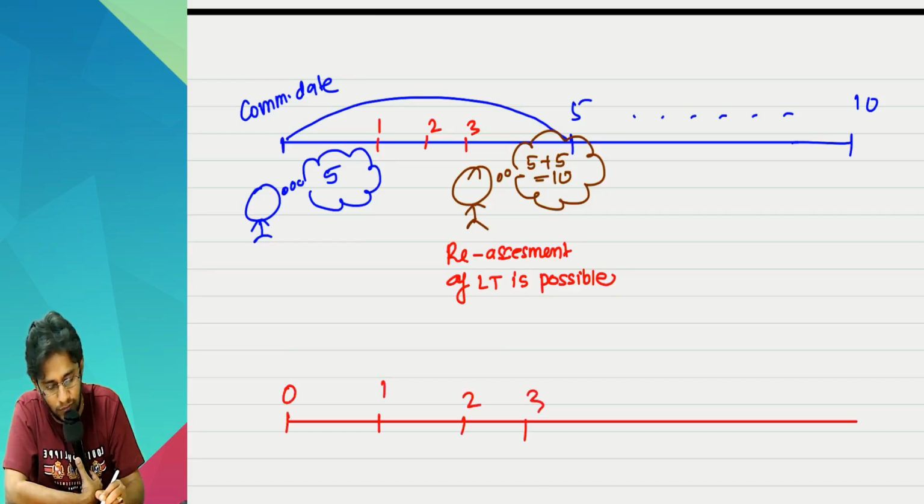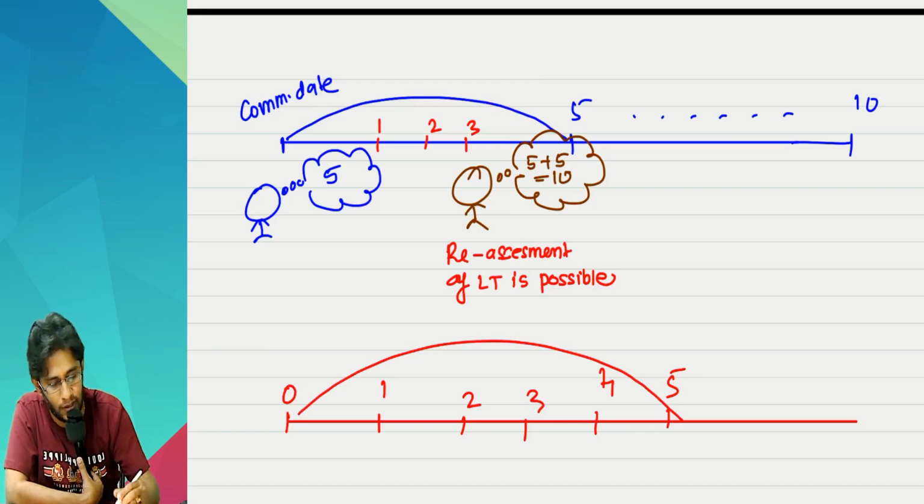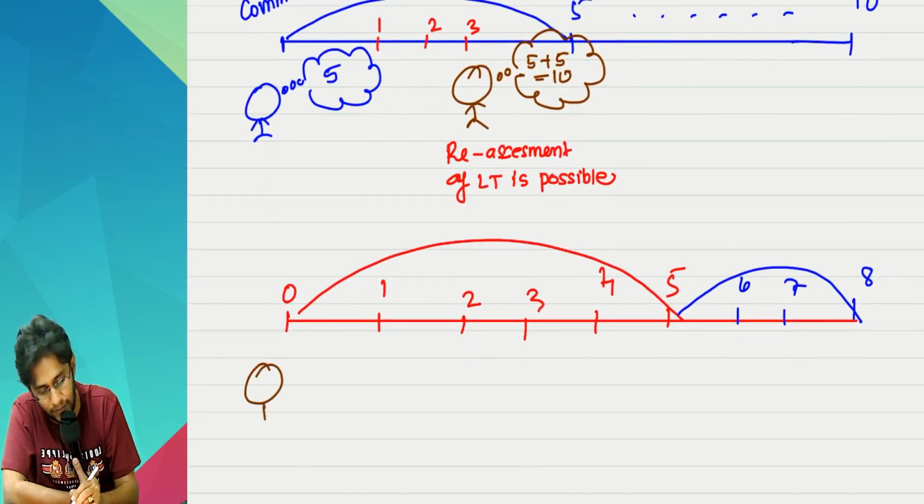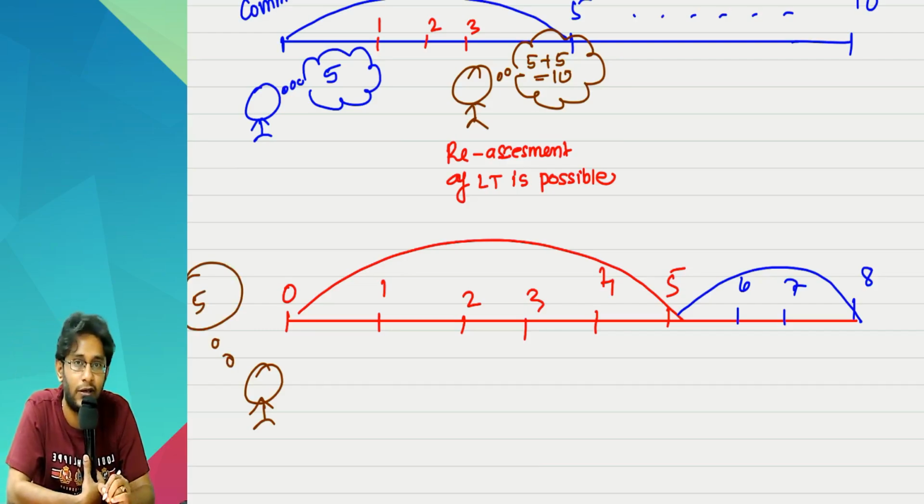1, 2, 3, 4, 5. This is my basic lease period. I can extend it by another 3 years: 6, 7 and 8. On the first day, I felt that I will use it only for a period of 5 years.